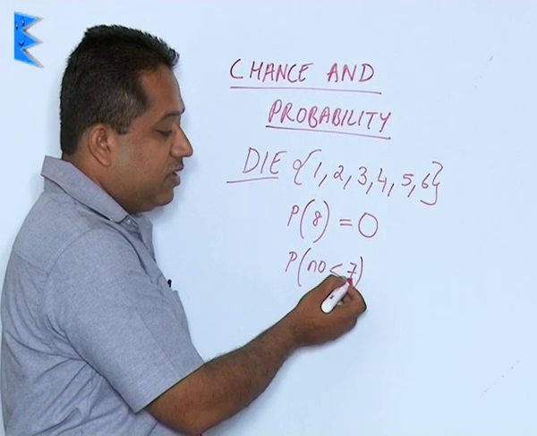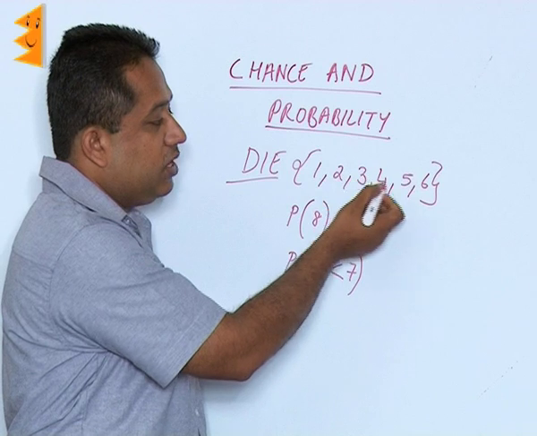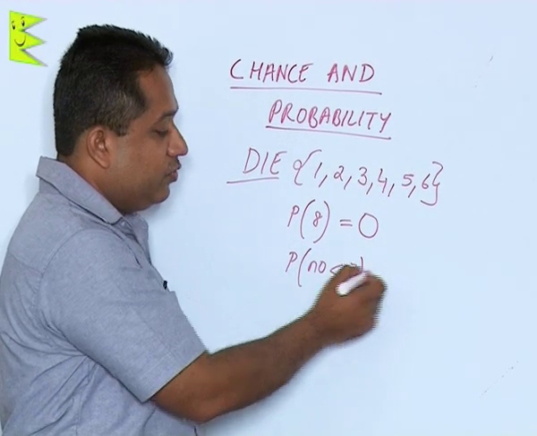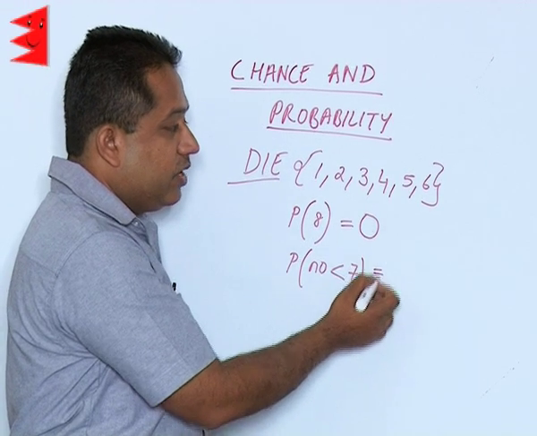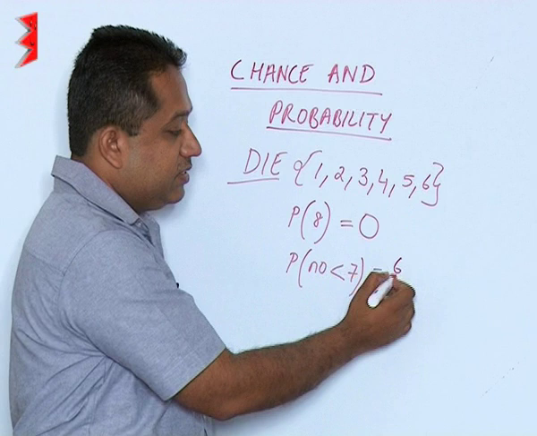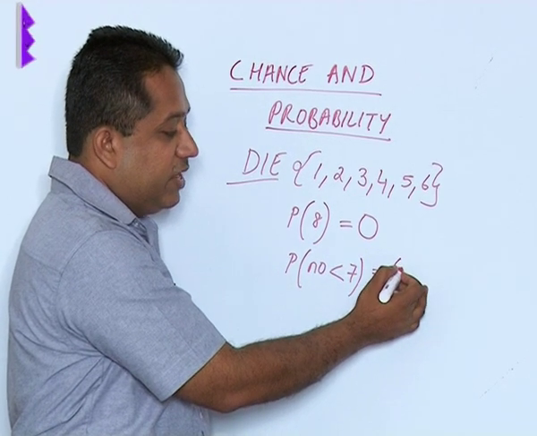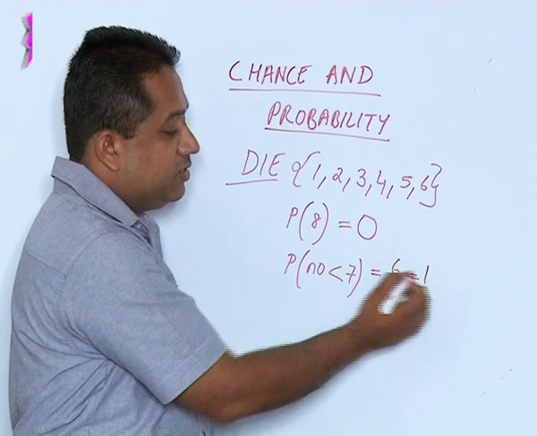Now, number less than 7 means all the numbers that we are going to get, 1, 2, 3, 4, 5, 6, all these numbers are less than 7. So, it is a sure event. So, we can say that the probability is 1, and how did we get that 1? Because all the 6 are favoring us and the total outcome is also 6. So, we get 6 by 6, that is 1.